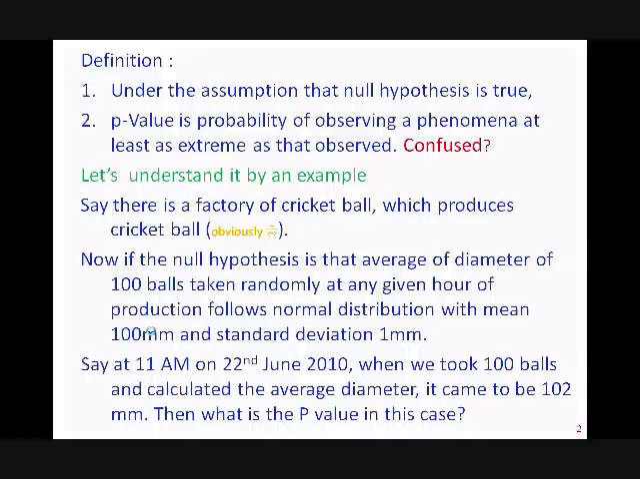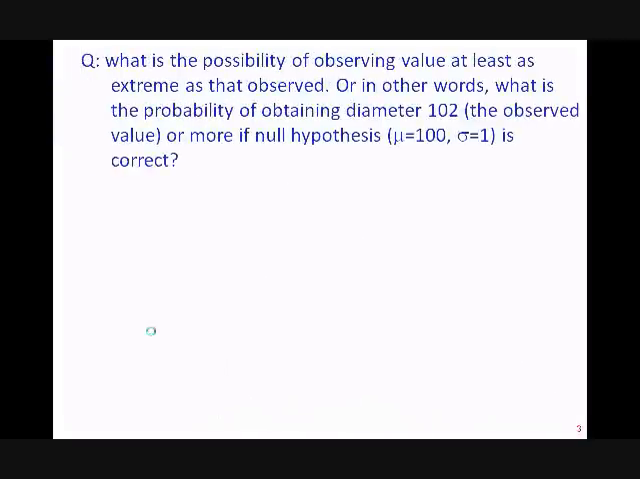let's understand how we will calculate the p-value. So first, let's revisit the definition of p-value. What is the null hypothesis here? The null hypothesis is that the mean is 100 mm and the standard deviation is 1 mm. And what is the observed value here? Our observed value is 102 mm. So the question of the p-value is: what is the probability of obtaining a diameter of 102 or more if the null hypothesis was correct?